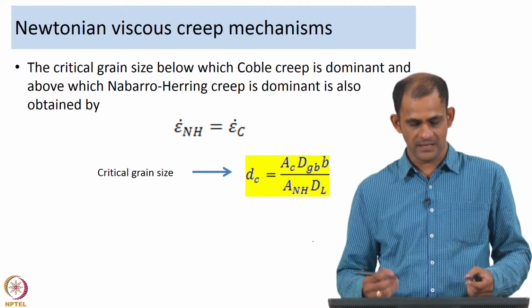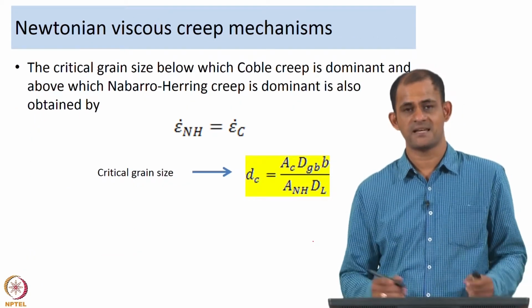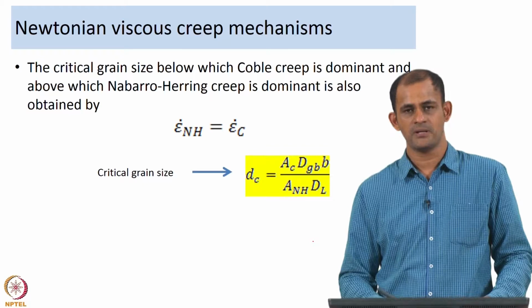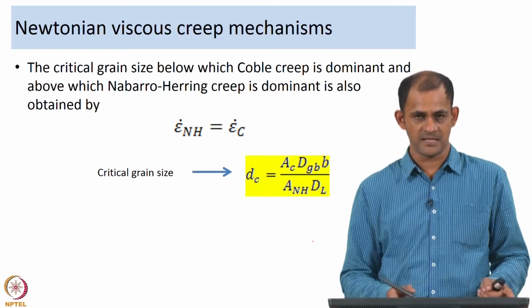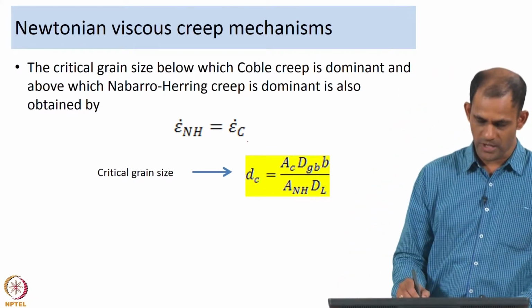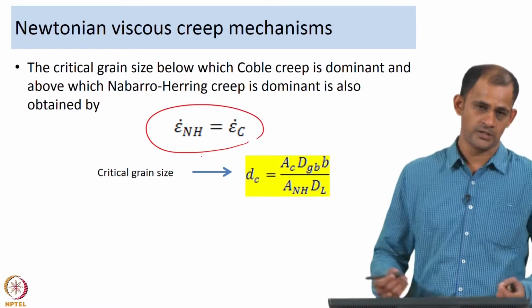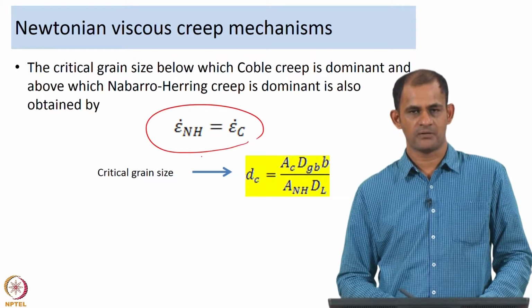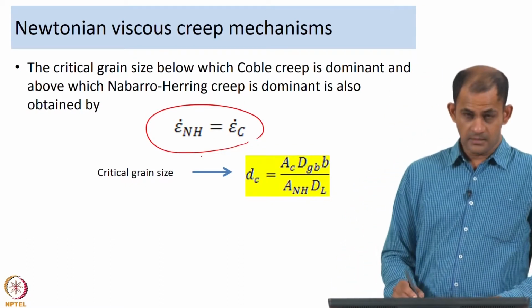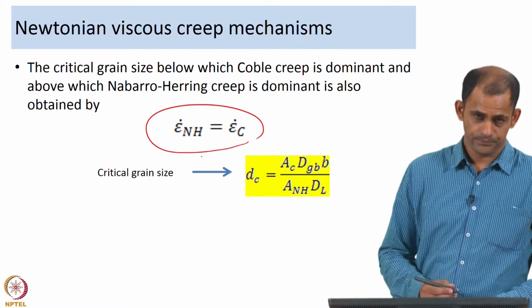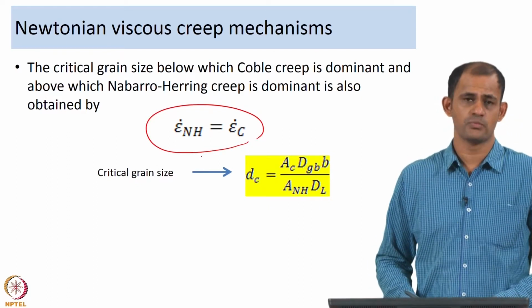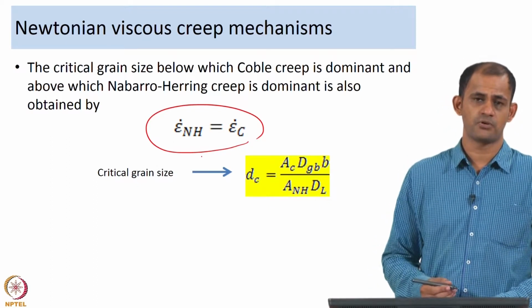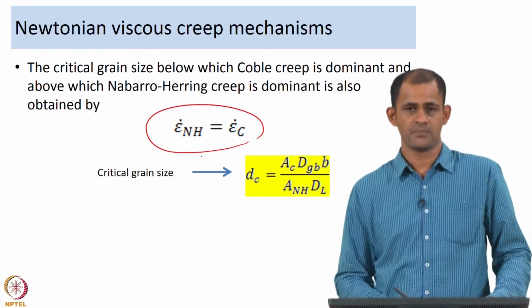How do you determine this critical grain size? Well, we apply the same principle. You equate the strain rate due to Nabarro-Herring creep to the strain rate due to Coble creep, and you arrive at the critical grain size at which the deformation moves from the Nabarro-Herring controlled regime to the Coble creep controlled regime.